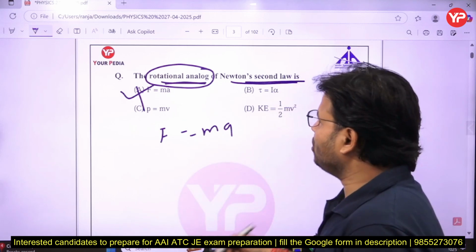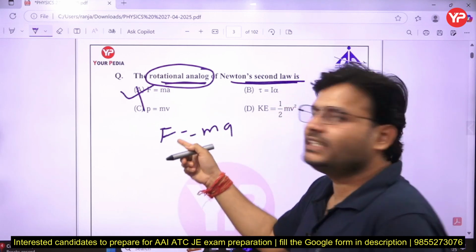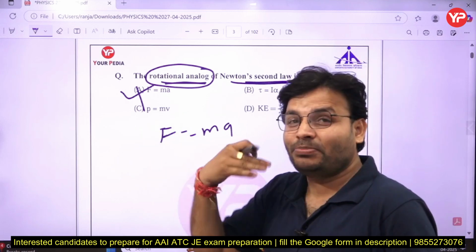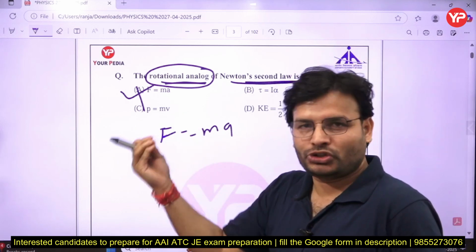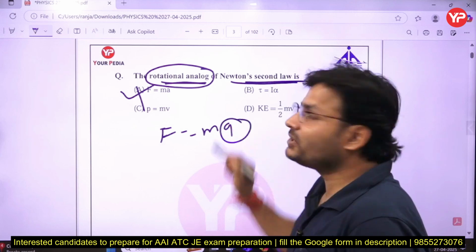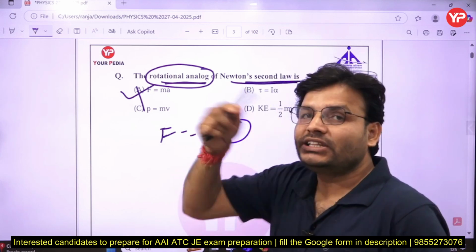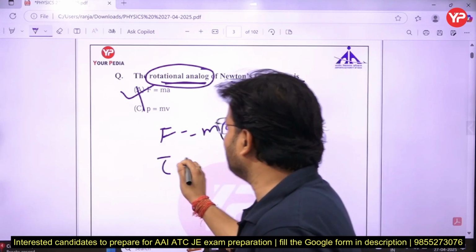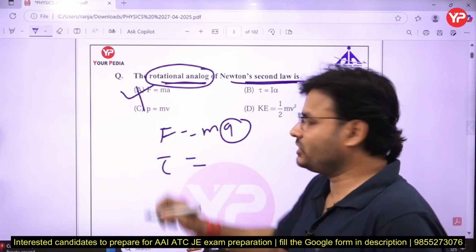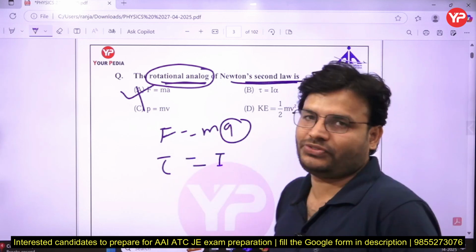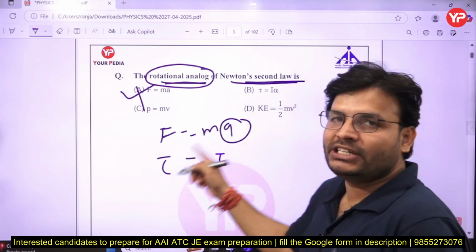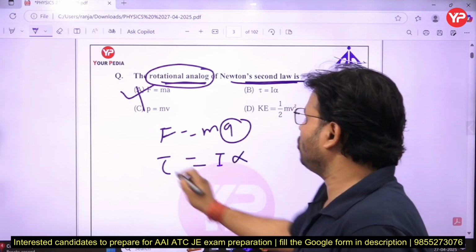In the linear case, force is needed to make a motion or to make an acceleration. Similarly, to rotate anything there is a need for torque, so here it will be torque. Whatever role mass plays, the same is played by the moment of inertia. Here a is linear acceleration and alpha is angular acceleration.